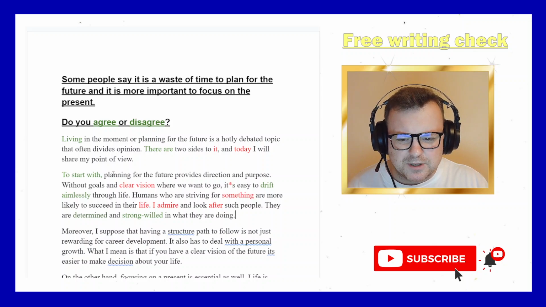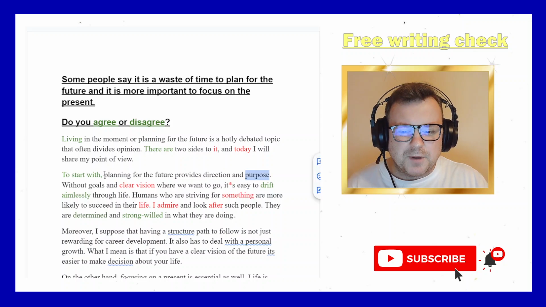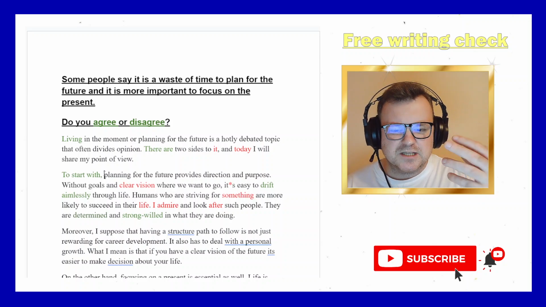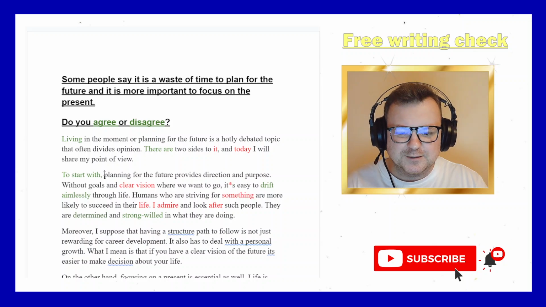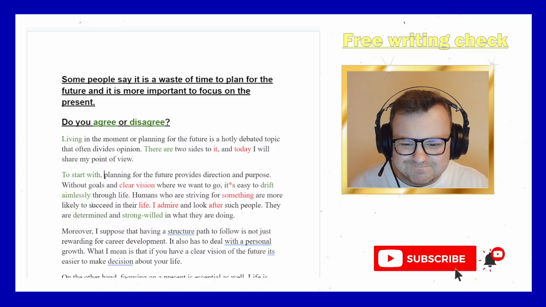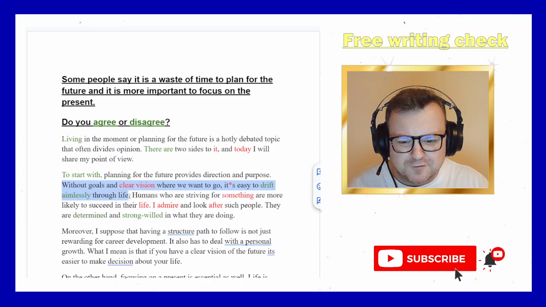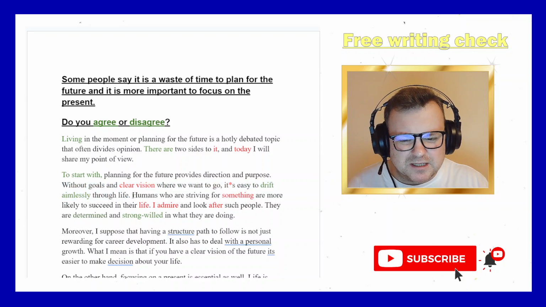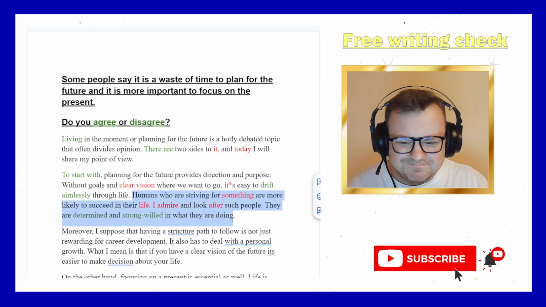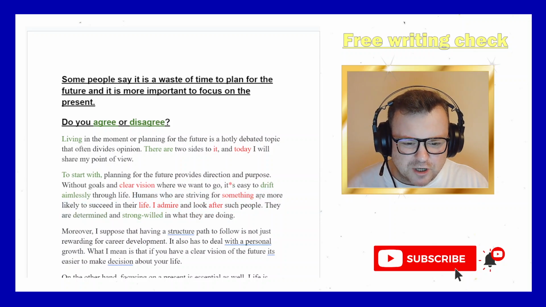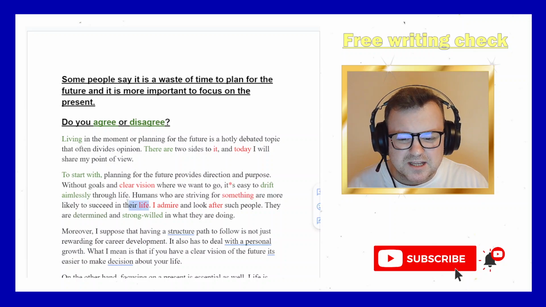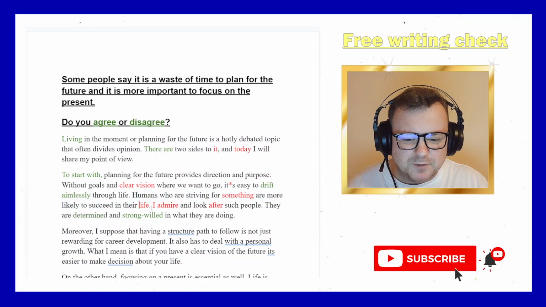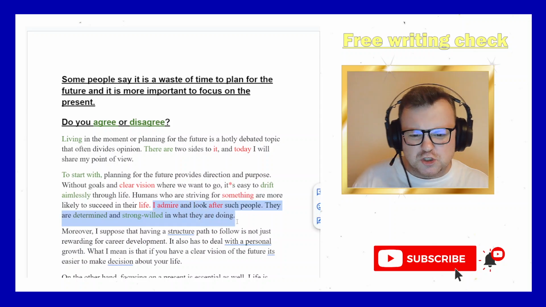So there is a main argument there. Planning for the future provides direction and purpose, but I want to see language that says that it's a good thing. Okay, it shows a problem when we don't plan for the future, but then everything else is humans who are striving for something more likely to succeed in their life. That is not bad development, but then this last tag at the end doesn't do much to support.